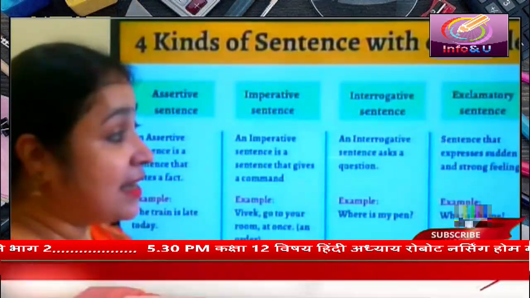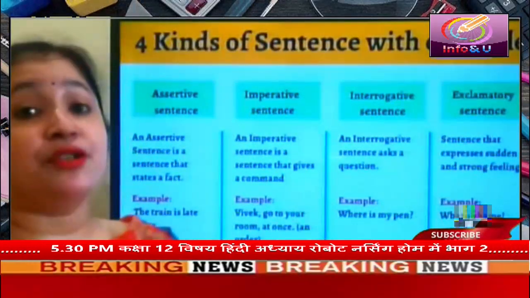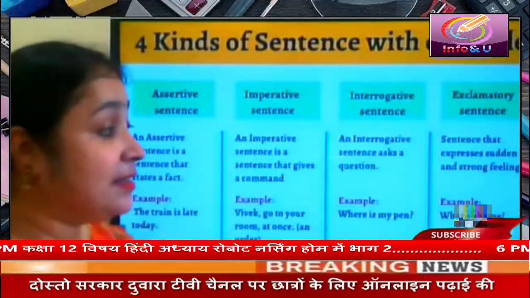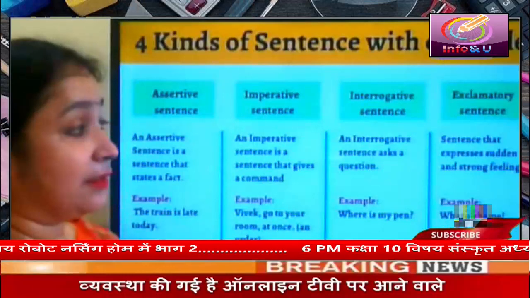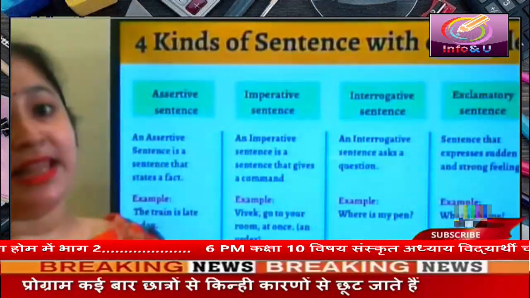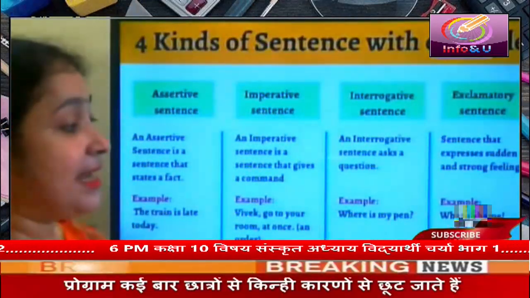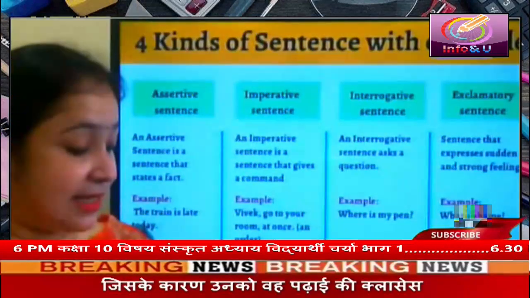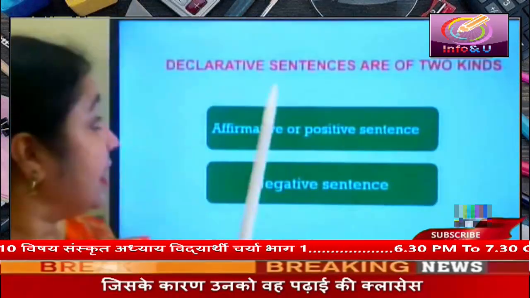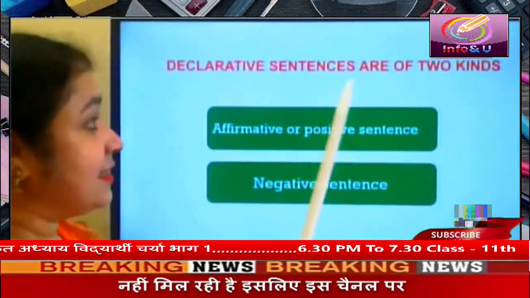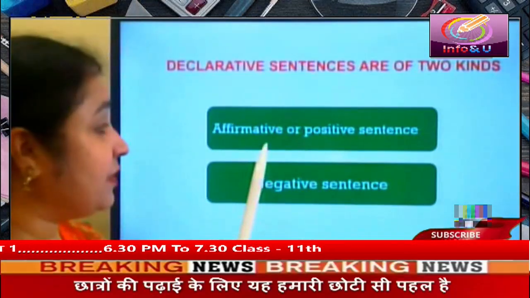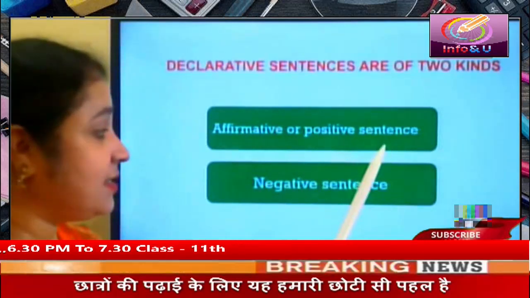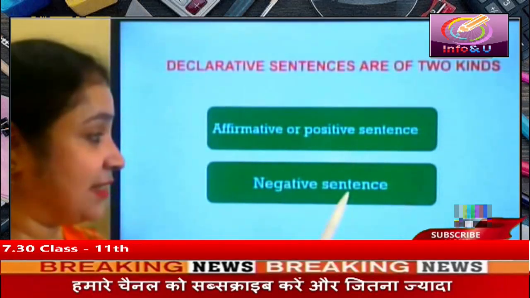This sentence expresses sudden and strong feelings and it has an exclamation mark in the end. So we can say that this sentence is an exclamatory sentence. Declarative sentences are of two kinds: affirmative or positive sentence, and negative sentence.